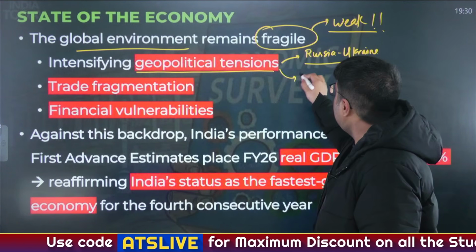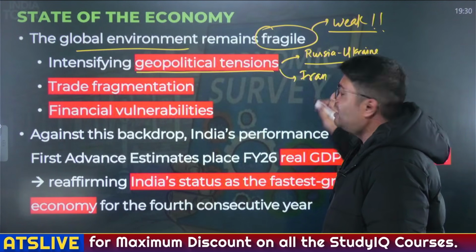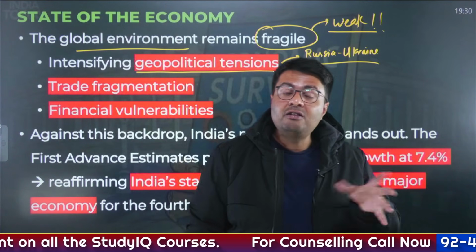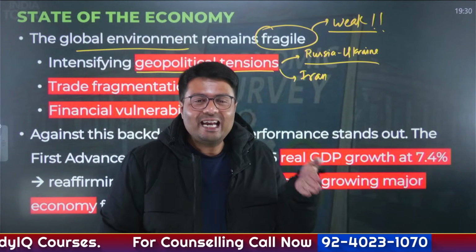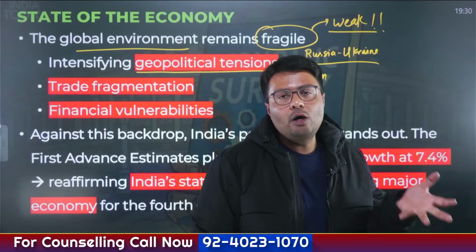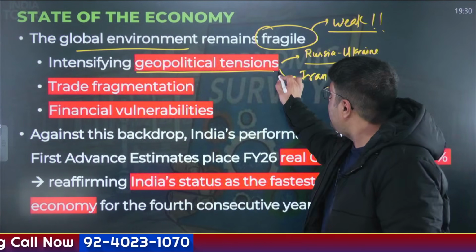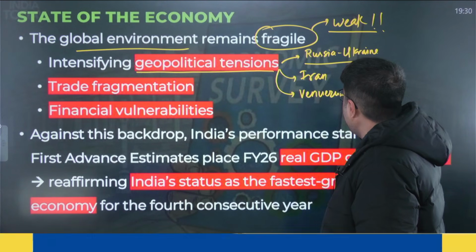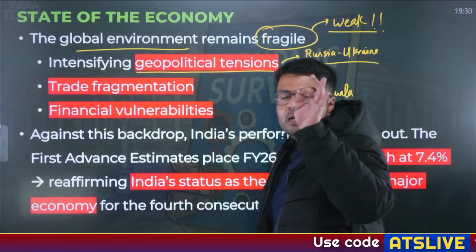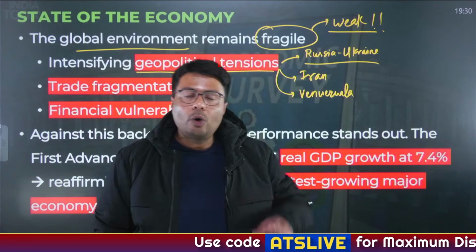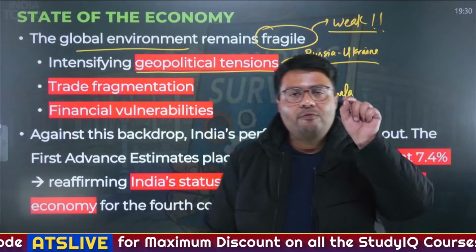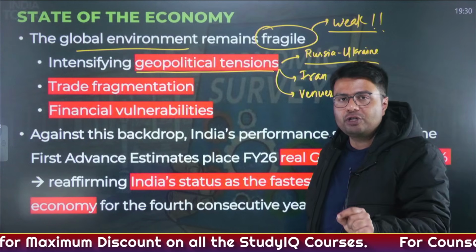Similarly, Iran, that is located in Middle East, it is facing tense relationship with US, and there is a possibility that in near future, US may directly or indirectly be involved in a conflict with Iran. Similarly, not so long ago, US attacked Venezuela, and as you can understand, Venezuela is world's largest reserve of crude oil. So how this attack would impact global economy, this is the reason why global economy remains fragile.